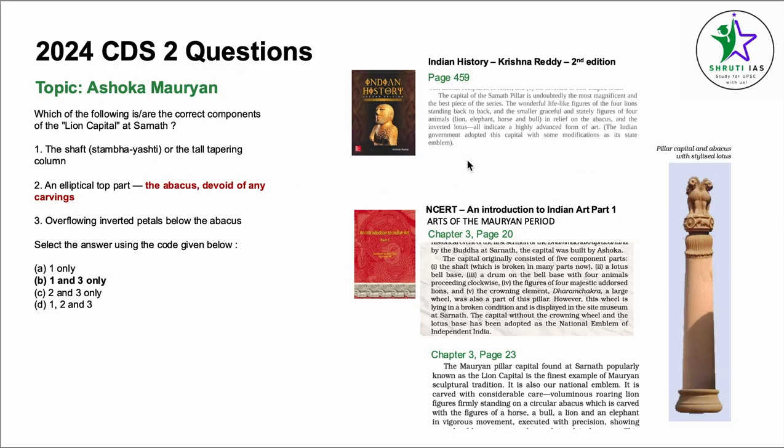Nowhere it is given that it is devoid of any carvings, but most necessarily we are talking about the part, everything has carvings. I mean, I know that's not directly given, but this is an incorrect statement. The answer becomes 1 and 3 only. This is the picture from the NCERT, pillar capital and abacus with stylized lotus.